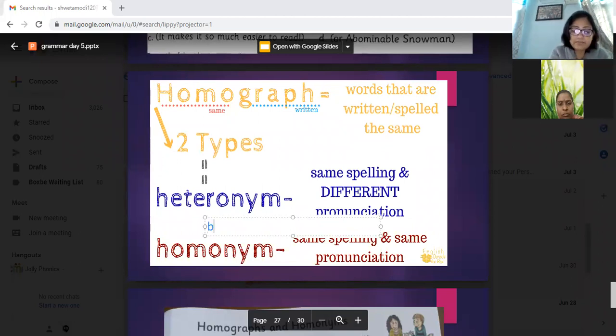Like we did bat. One bat is the one with which we play, so bat and ball. Another bat is the bird. Match: one match is the matchstick, another is the match we play, and one match is to match the column. So match and match, same spelling, same pronunciation, but different meaning.